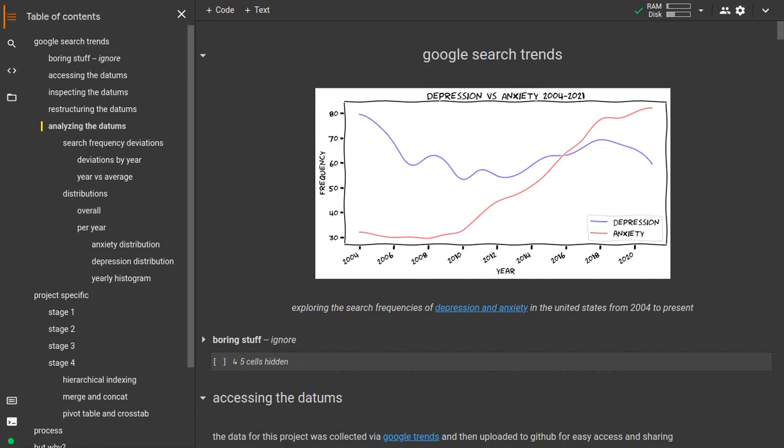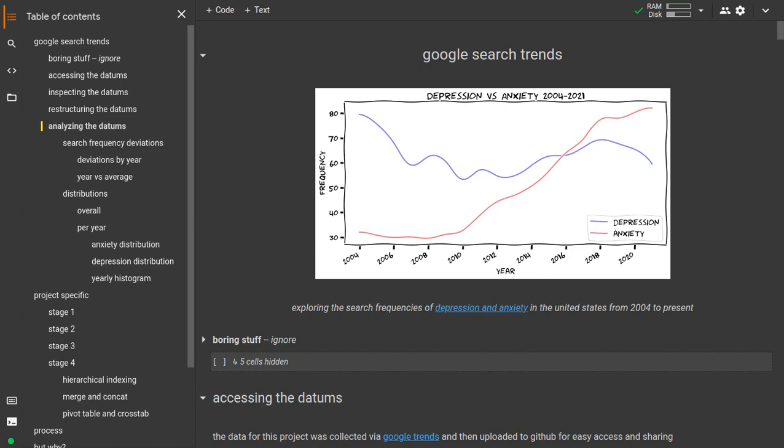Hi, this is a look at some data from Google Trends. So I'll be exploring how often people search for the terms depression and anxiety from 2004 to the present, 2021. Now, Google Trends is a service that lets you look at, you guessed it, trends in what people use Google to search for.